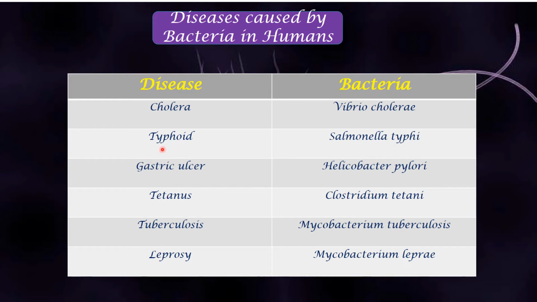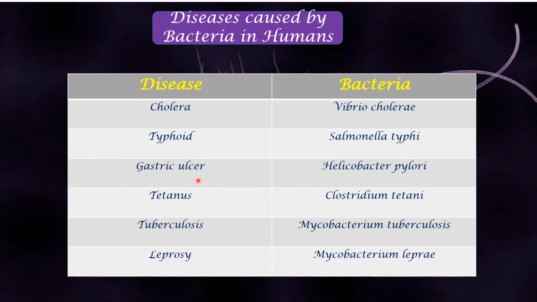The disease typhoid is caused by Salmonella typhi. So these are all the scientific names of the bacteria. Always remember while writing this name, the first name, the generic name, should begin with a capital letter, followed by the specific name, where the first letter will be a small letter. All right. So typhoid is caused by Salmonella typhi.